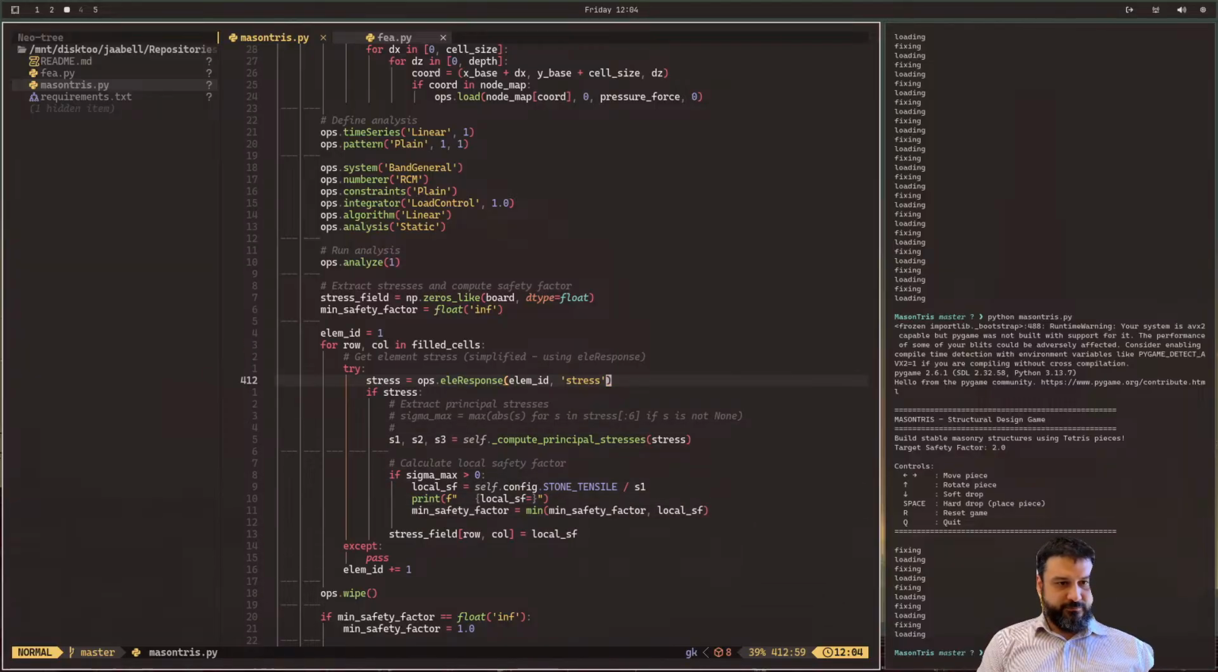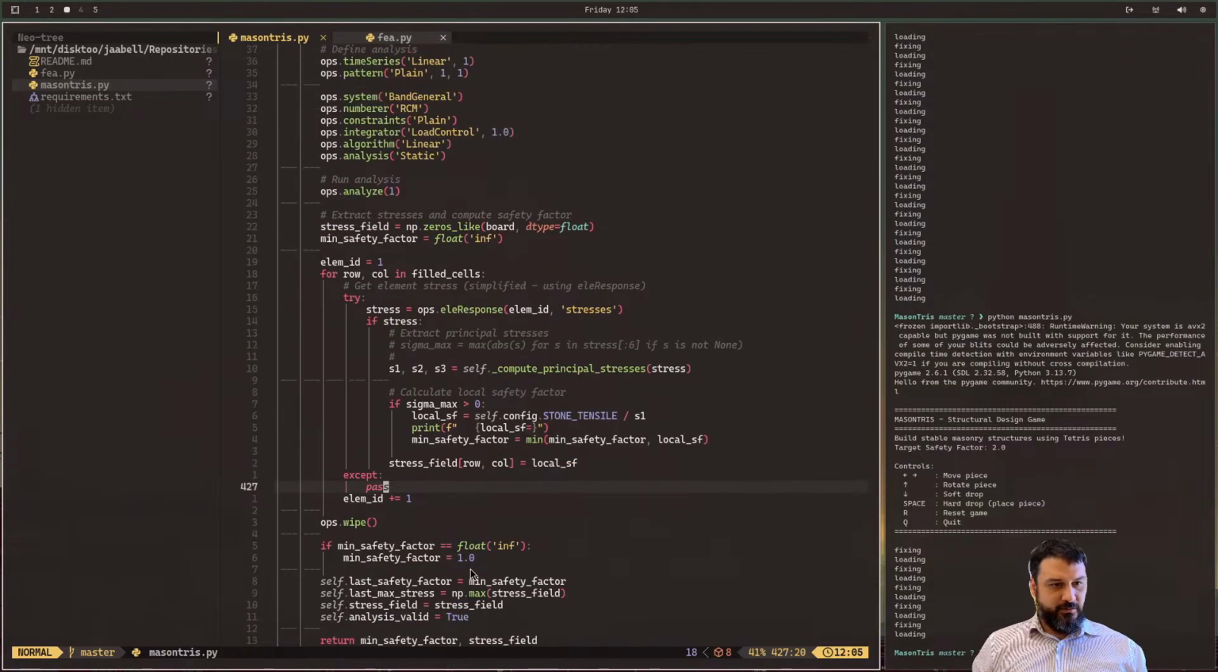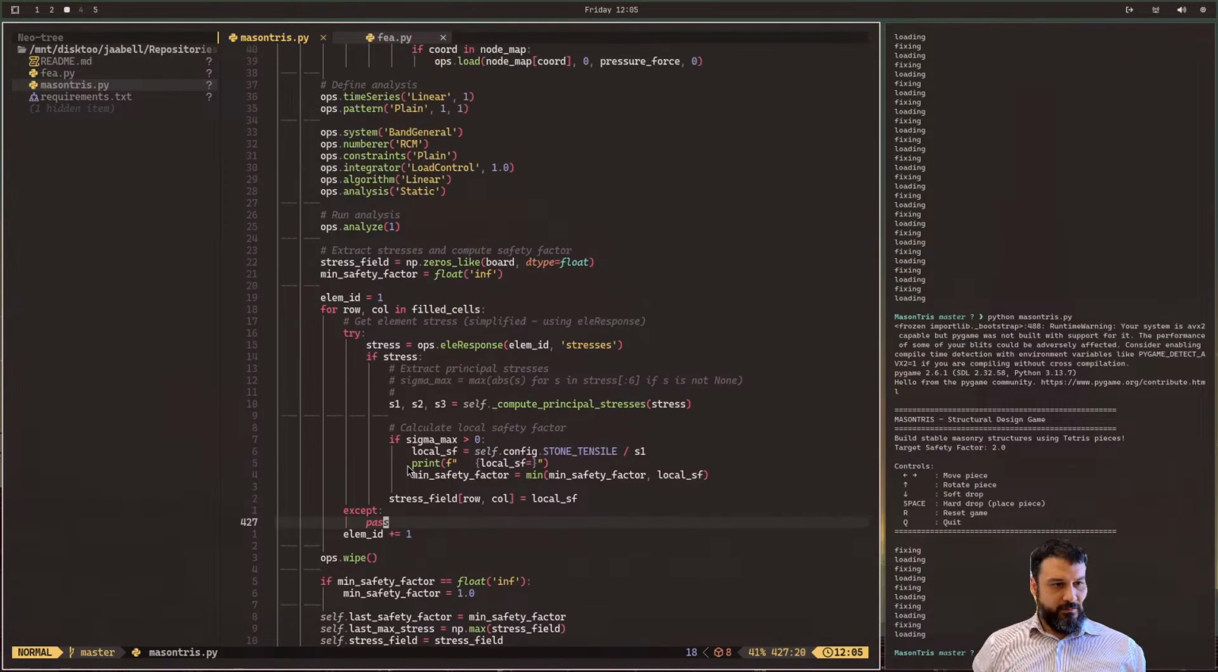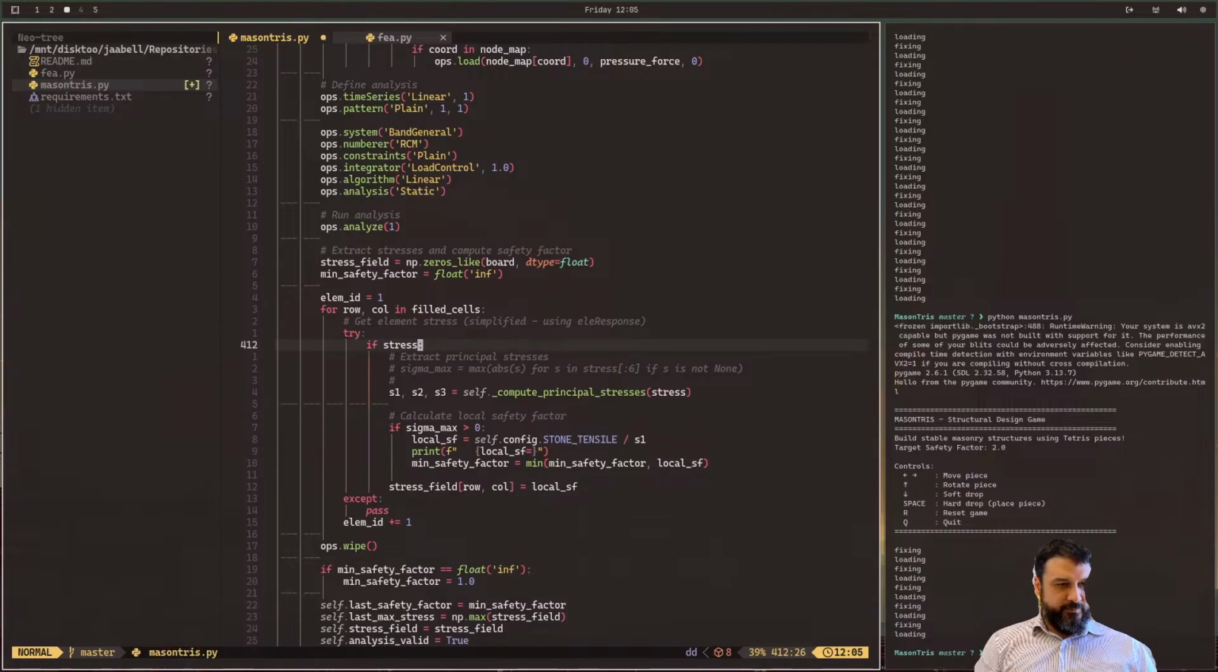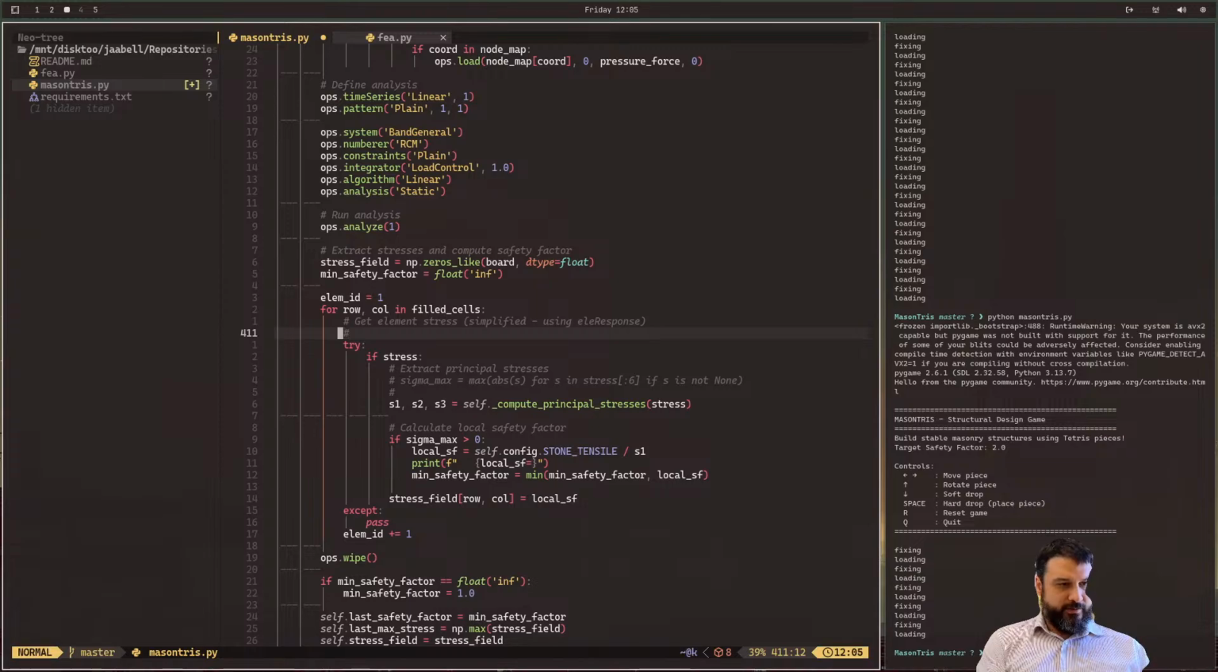If stress. Okay, so this element response call, is that correct? Is this the way you do it? Isn't it stresses? Because this is also in a try except, so I'm not getting anything out of this. It's not going in here. Something is going on before. So let's remove the try except.